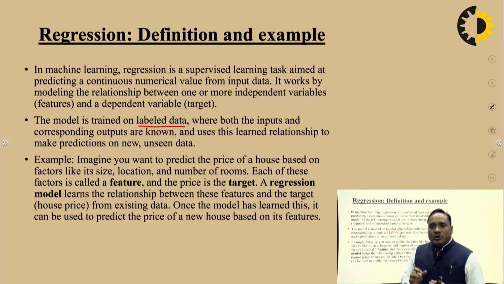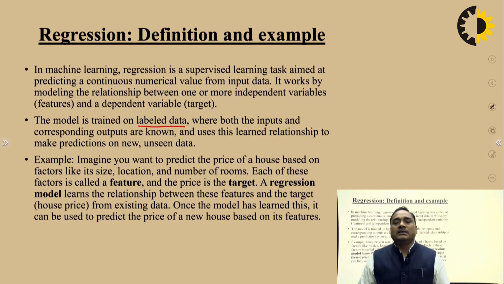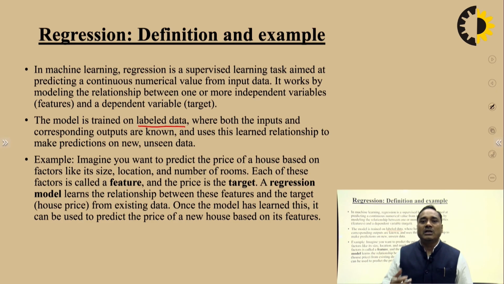Because the model works on the data set, if you have a good data set, then you get good results. If you do not have a good data set, then you do not get good results. So prediction is based upon the data set. What type of data set you are taking, and from which place we are taking the data set. We collect the data set from an authorized site or maybe an unauthorized site. It depends upon the collection of the data, because the data set plays a very key role in machine learning for prediction.